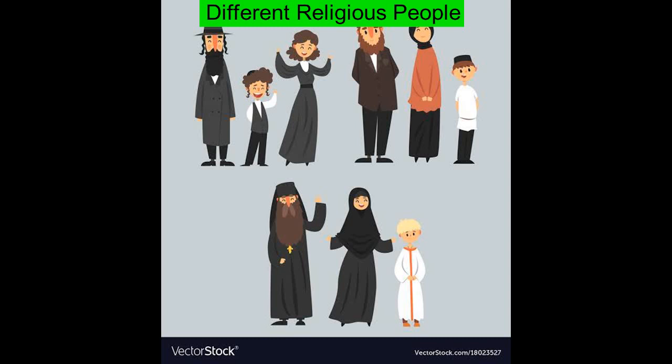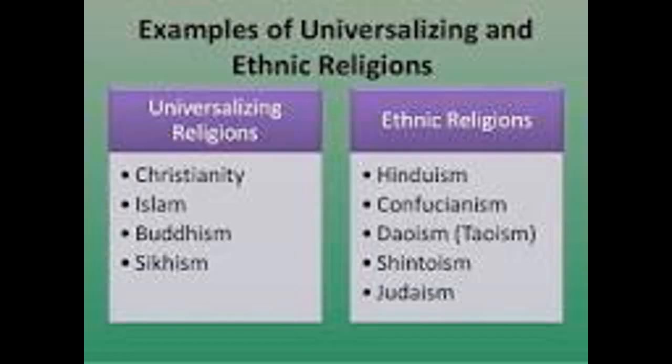Religion is a symbol of group or human identity. Classification of religion: universalizing religion, meaning universal, followed by Christianity, Islam and Buddhism.